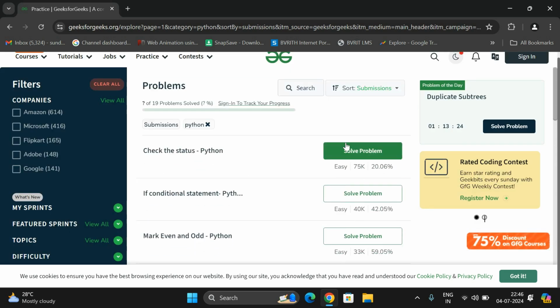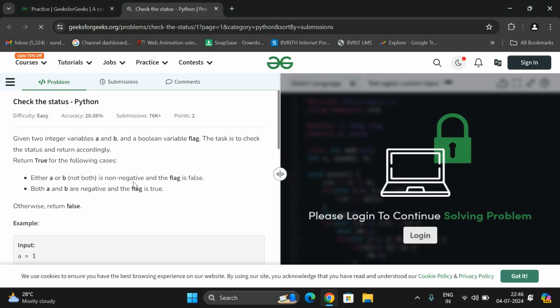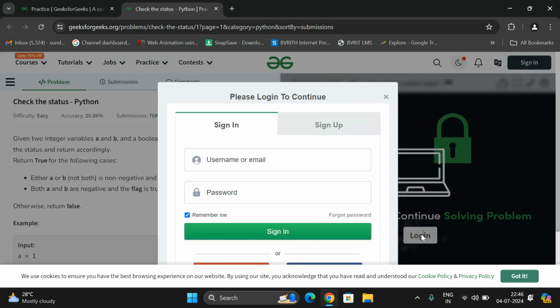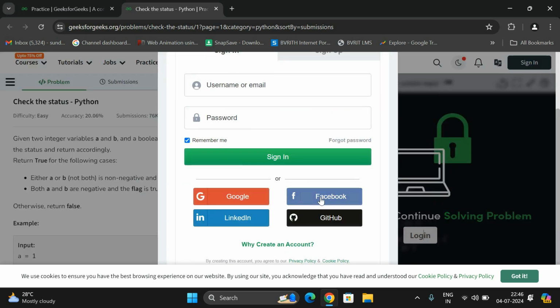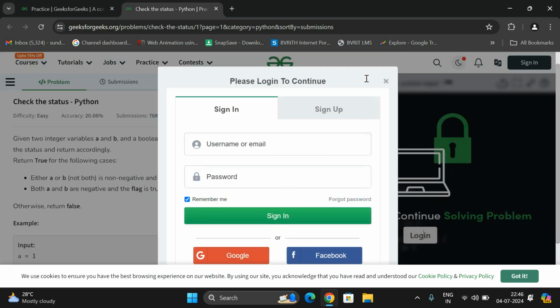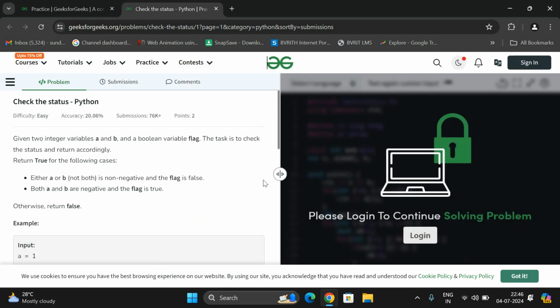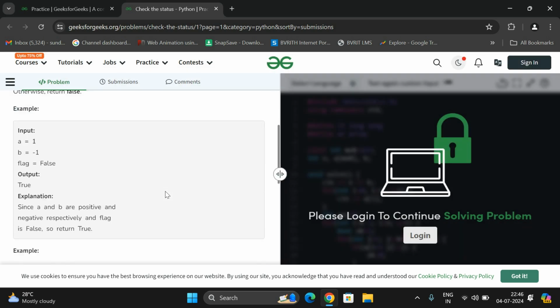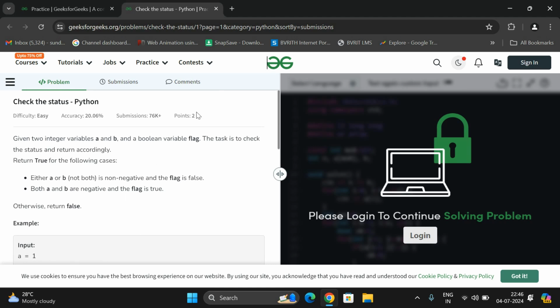Just click on Solve the Problem, and here also you need to log in. So sign up with your details. You can sign up with your Google account, Facebook, LinkedIn or GitHub, so that it logs directly into your account. There you can see the case study. So read the problem and try to solve the problems here.